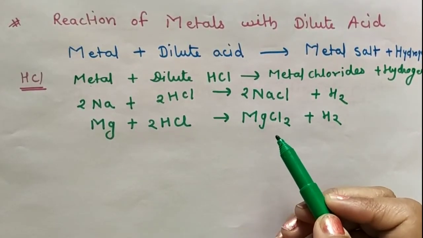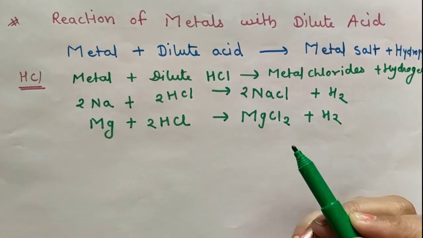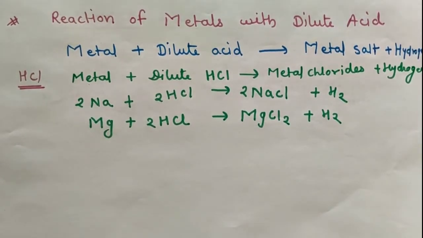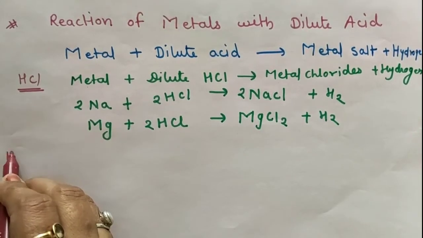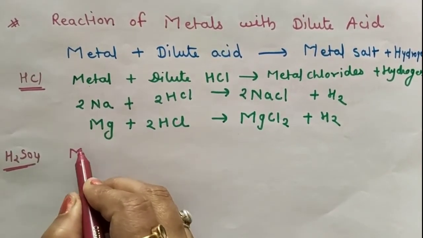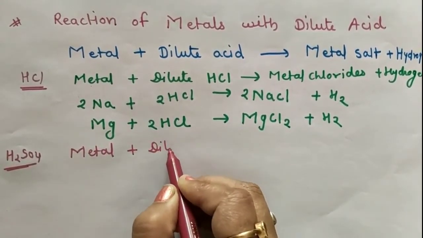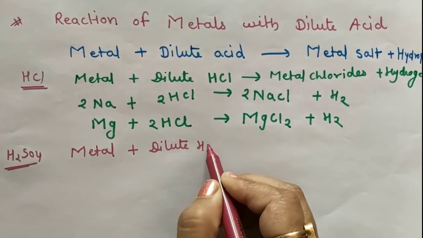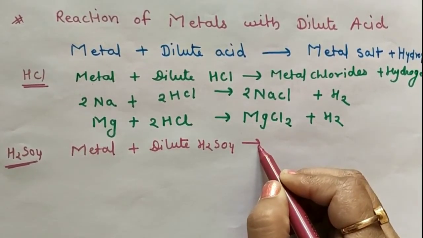When metal reacts with dilute sulfuric acid, that means H2SO4, it gives metal sulfate and hydrogen gas.